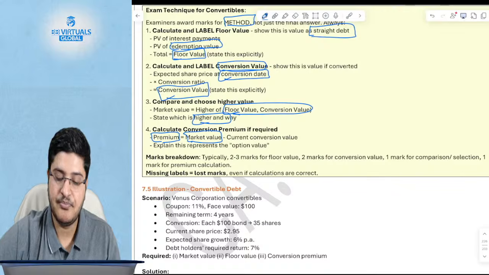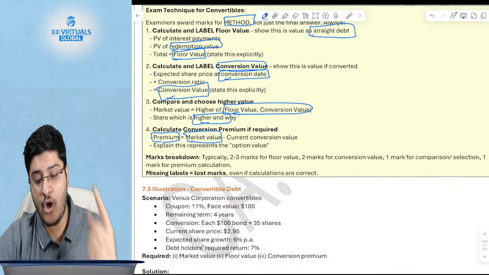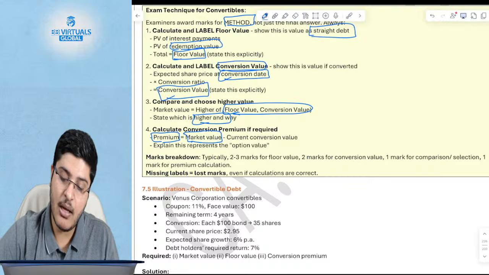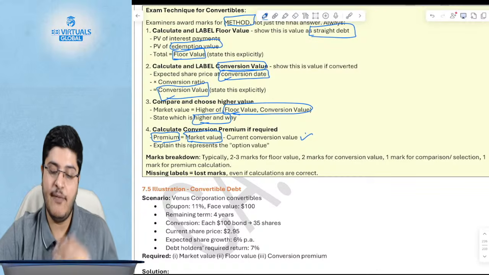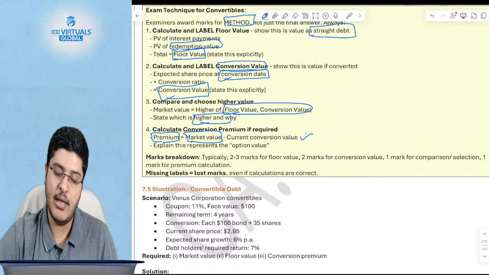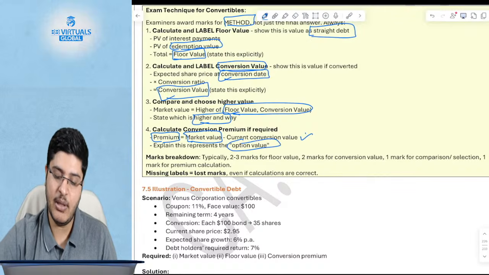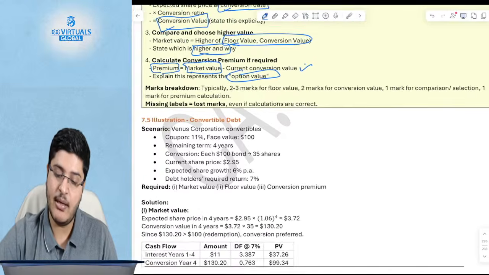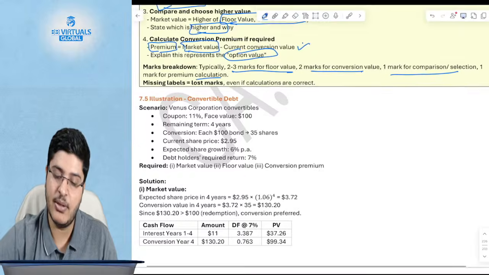You will say the market value of the debt minus the current conversion value. Current conversion value is, if you convert it today, what is the conversion value that you get? That is nothing but the value of the options. You see there are going to be 2-3 marks for each calculation and 1 mark for comparison.